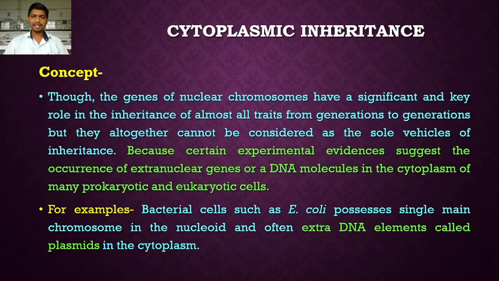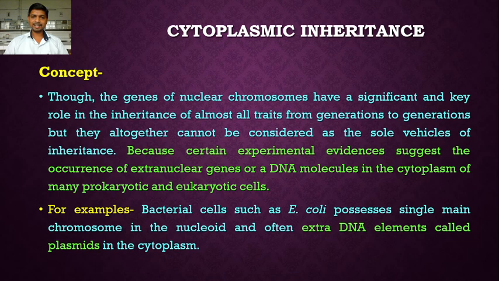In addition to this, it often contains an extra DNA element called a plasmid in the cytoplasm. This extranuclear DNA molecule, the plasmid in E. coli, plays a significant and key role in the inheritance of characters from generation to generation. It is extranuclear DNA present in the cytoplasm. So this is one example of cytoplasmic inheritance.